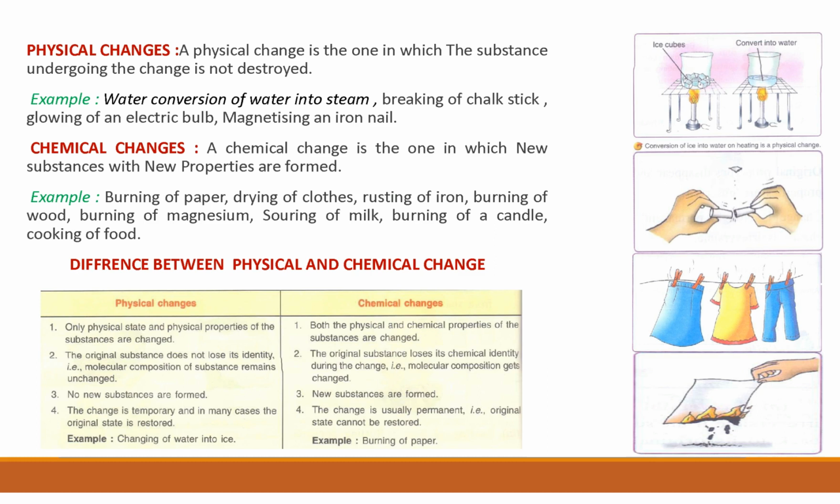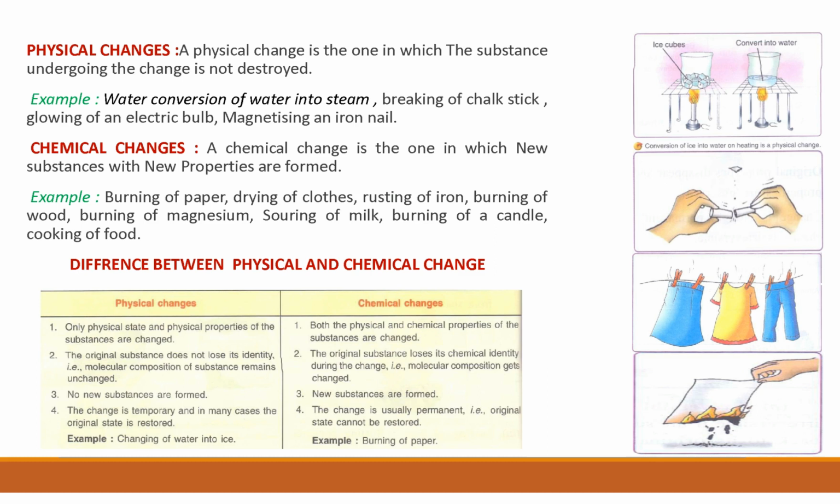Water in the liquid state converts into the gaseous state. No chemical properties change. The chemical composition of the water is still the same, and we can bring back the original substance. Breaking of a chalk stick, you can see no chemical composition changes, so only physical properties change. These are all examples of physical changes, and also glowing of an electric bulb. So in a physical change, only physical properties change.